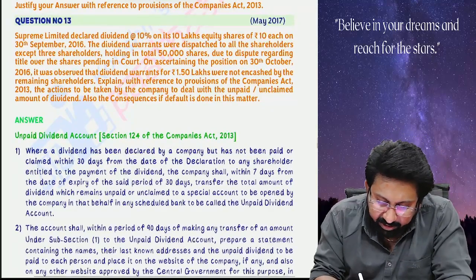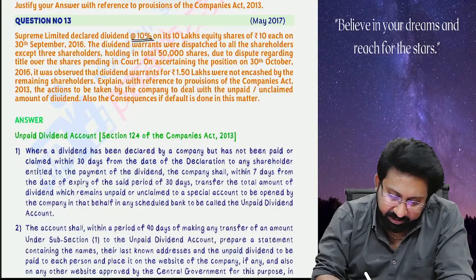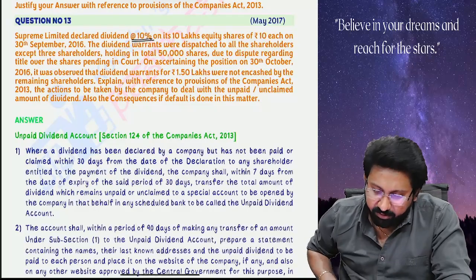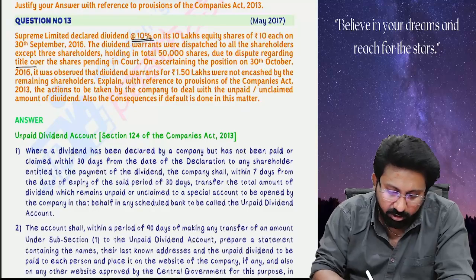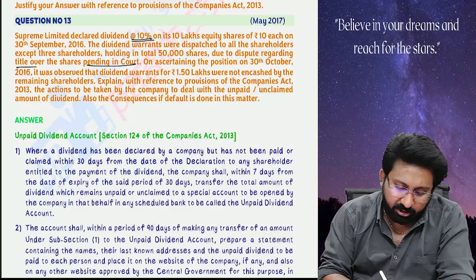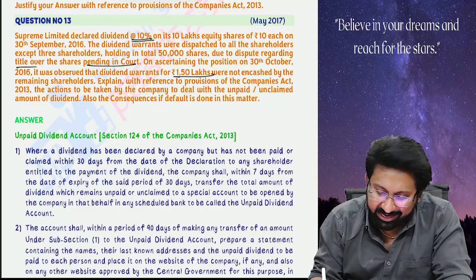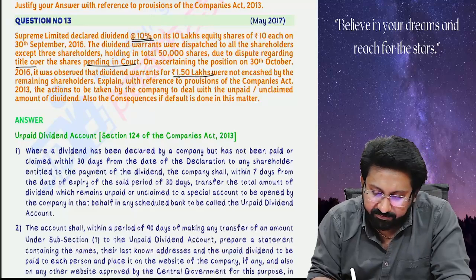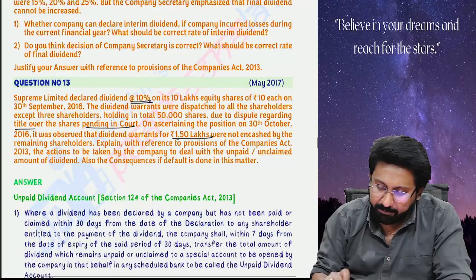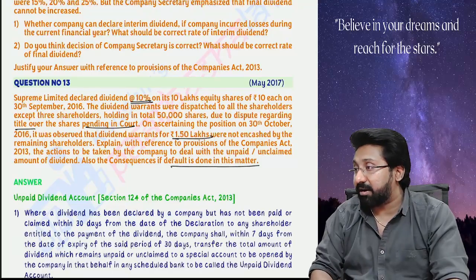Supreme Limited declared dividend at the rate of 10% on its 10 lakh equity shares of rupees 10 each on 30th September 2016. The dividend warrants were dispatched to all the shareholders except three shareholders holding in total 50,000 shares due to the dispute regarding the title over the shares pending in the court. On ascertaining the position on 30th October 2016, it was observed that dividend warrants for rupees 1.5 lakhs were not encashed by remaining shareholders. Explain with reference to the provisions of Companies Act 2013 the actions to be taken by the company to deal with unpaid or unclaimed amount of dividend, also the consequences if the default is done in this matter. Mark it very important.